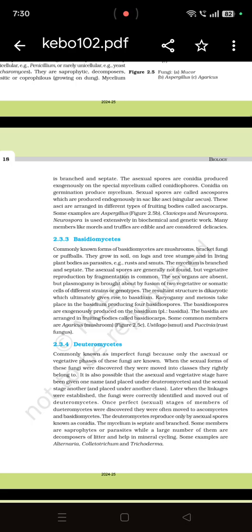This also falls in the category of Basidiomycetes. Asexual spores are not found, but vegetative reproduction by fragmentation is common. Sex organs are absent, but plasmogamy can be brought about by fusion of two vegetative cells, and the resultant cell is dikaryotic, which we have studied as 2n, and the example is Agaricus mushroom.